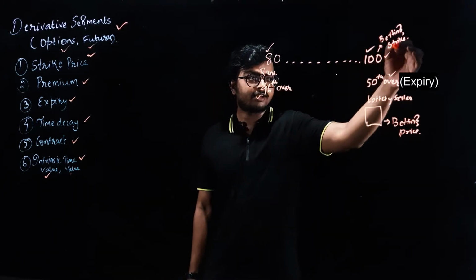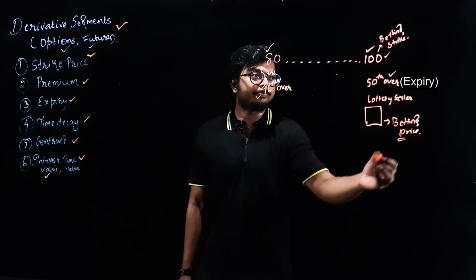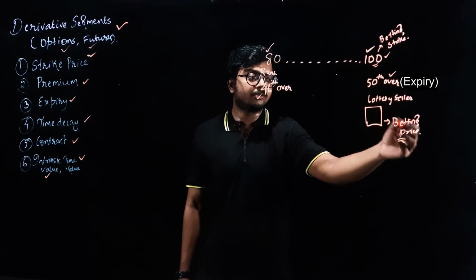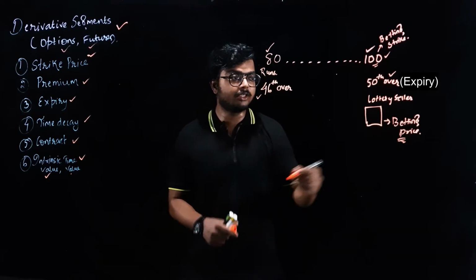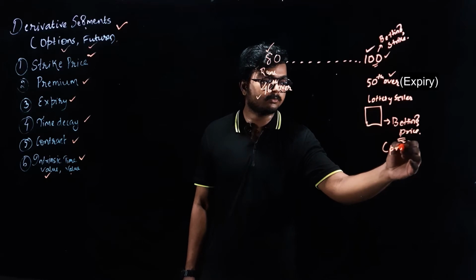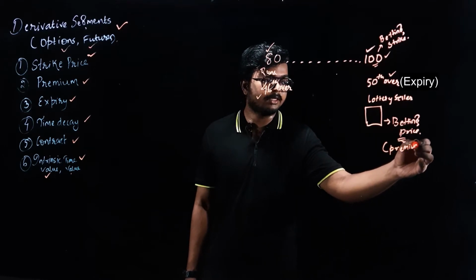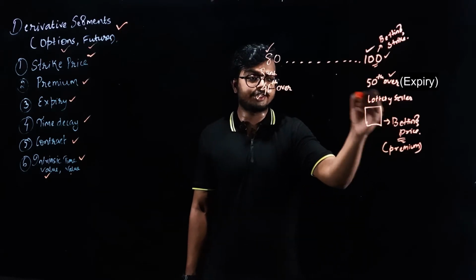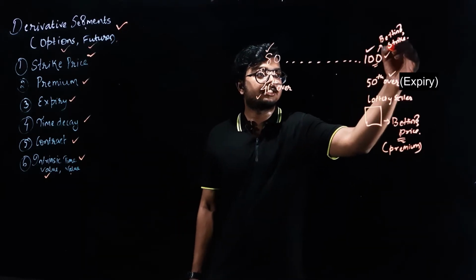So 100 is your betting strike, and this contract is your betting price that you need to pay to the seller. This is known as premium in the stock market world. So you have to pay the premium for this lottery, and this is known as strike price.